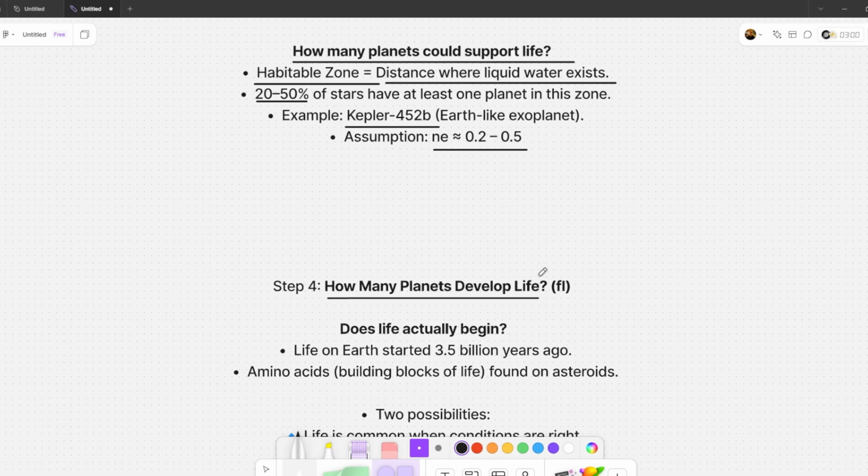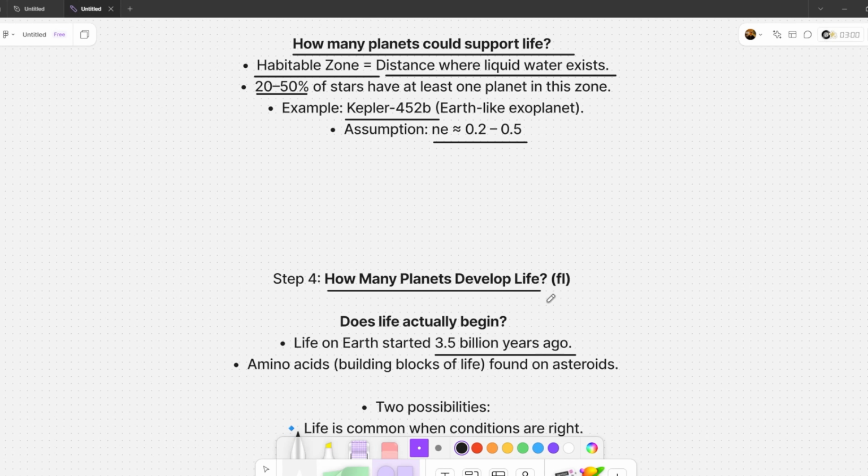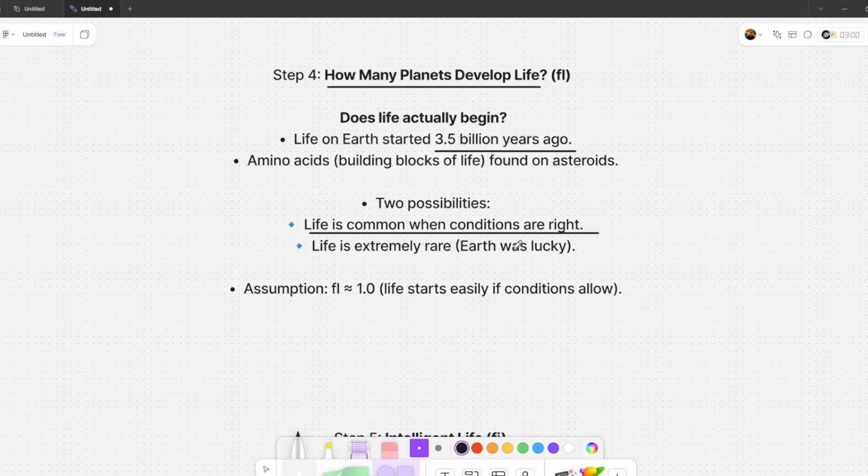Step 4: How many planets actually develop life? Even if a planet is in the habitable zone, does life actually start? On Earth, life began about 3.5 billion years ago, but we don't know how common this is elsewhere. One theory is that life could start easily on any planet with the right conditions. Another theory is that Earth was incredibly lucky and life is extremely rare. Scientists have found amino acids, the building blocks of life, on asteroids and comets. That means the raw materials for life are everywhere.